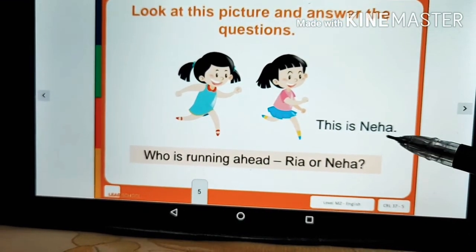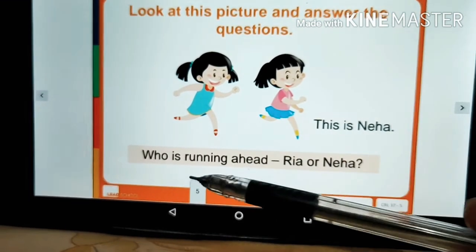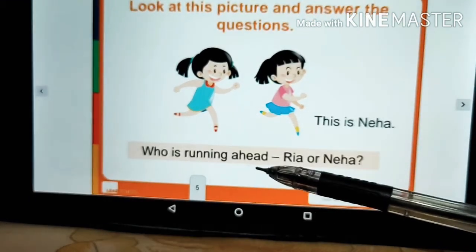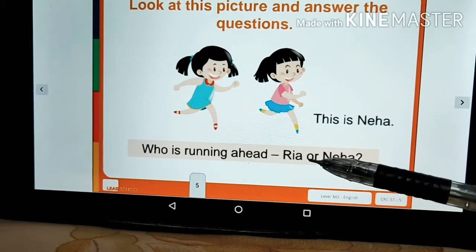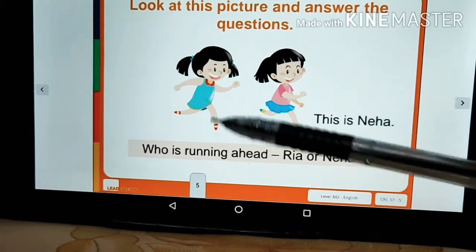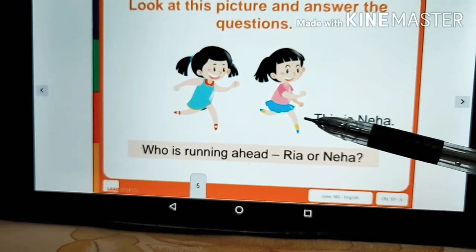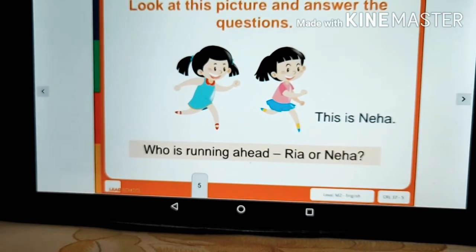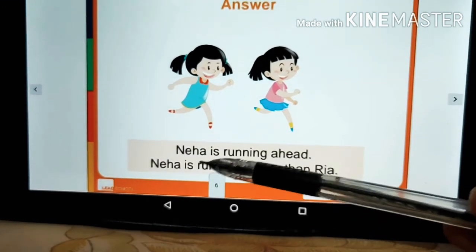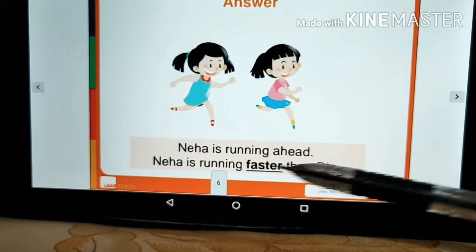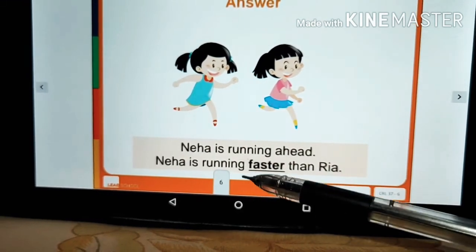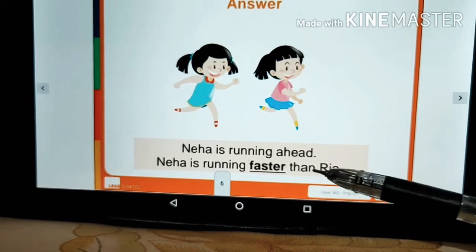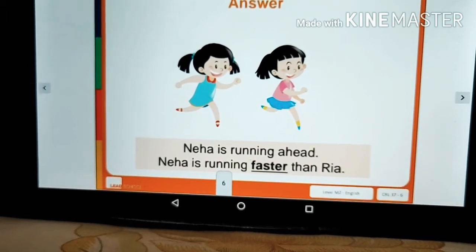This is Neha. Who is running ahead, Ria or Neha? This is Ria, this is Neha. So who is running ahead? Ria or Neha? Neha is running ahead. Neha is running faster than Ria.